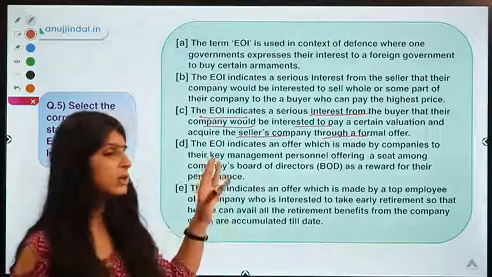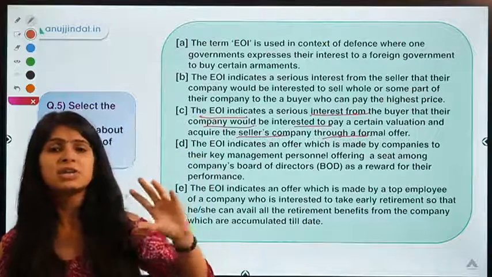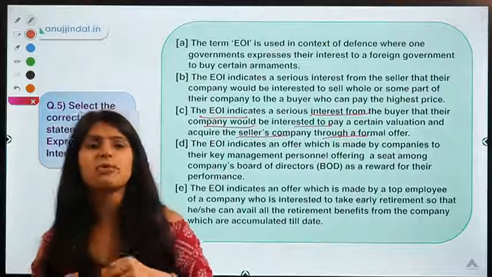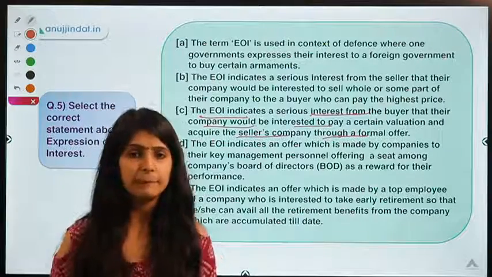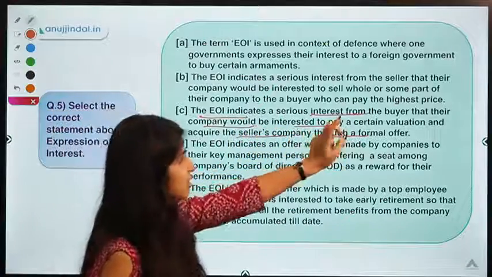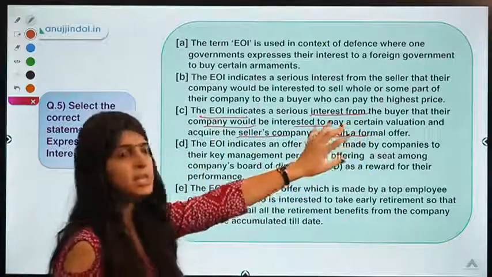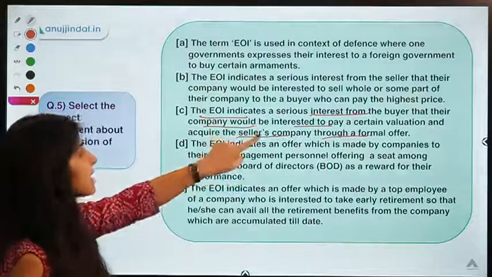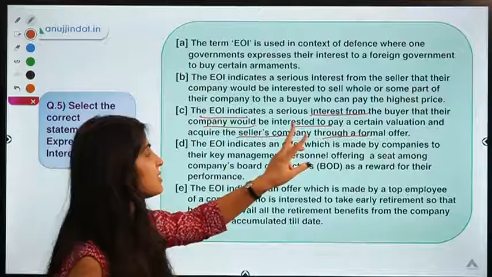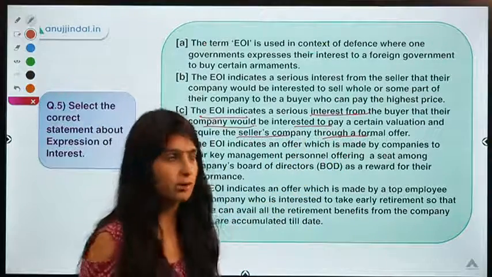So expression of interest simply means a declaration or a document by an interested buyer saying that okay, I am interested to buy your company, right? So now it seems a bit easier. Serious interest from the buyer, so the buyer is showing interest that I want to buy your company, that their company would be interested to pay a certain valuation and acquire the seller's company through a formal offer, right?